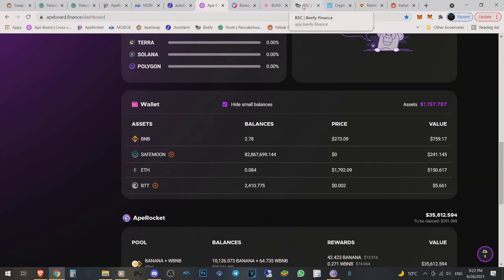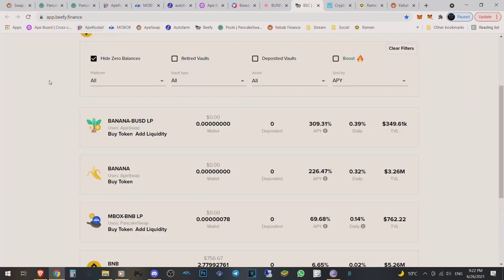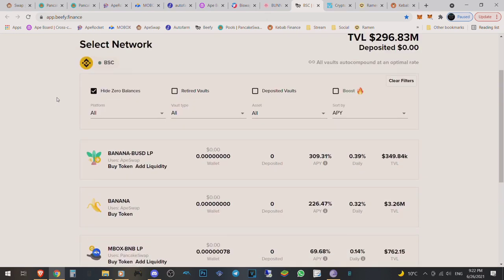The reason why I'm using Beefy is because I would like to stake everything that I'm making, and I want to be on a website that will auto stake. So app.beefy.finance is the best place to do that. I rely heavily on interest rates, and that is how I'm actually doing this full time, because of the interest rates that I'm receiving from these platforms.